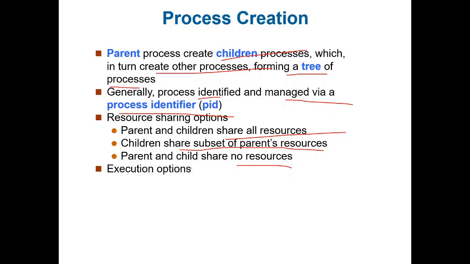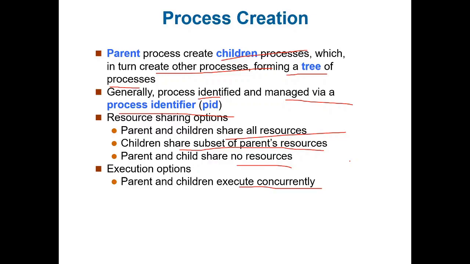Execution options. Parent and children execute concurrently. Whenever a child process is created, the parent process keeps executing and the child process also executes immediately. The child process is a duplicate of the parent process, so whatever is there in the parent process, the same will be there in the child process also.